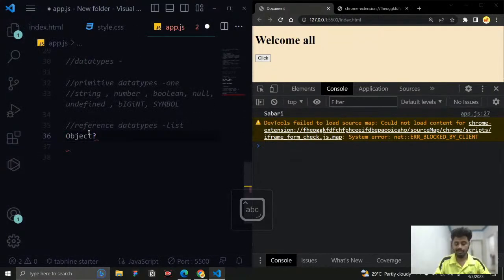Okay, so this is the only data type that is available in objects. And we have one more, that is going to be array. But remember that array is not a separate data type. Array is a special type of object. Object is the reference data type, and array belongs to object. Array is a special type of object, and this also comes under the reference data type.